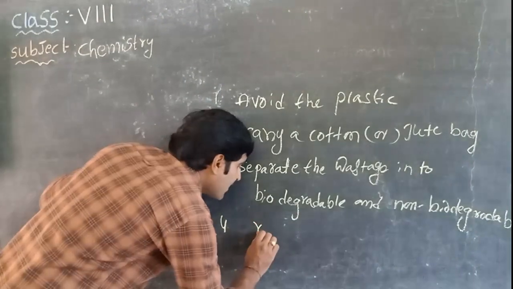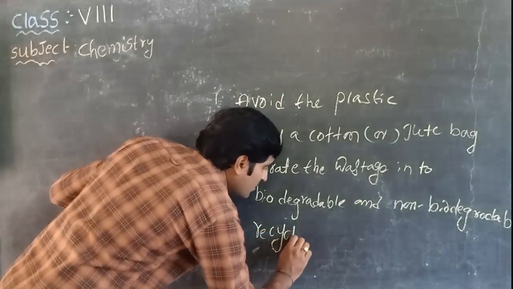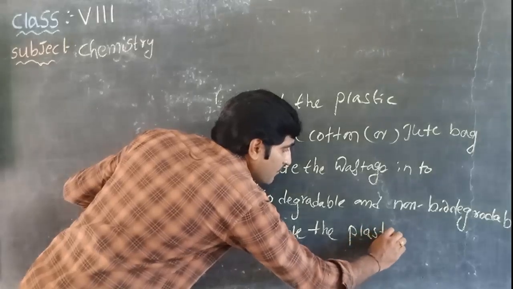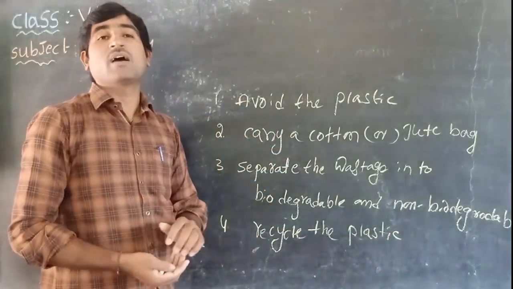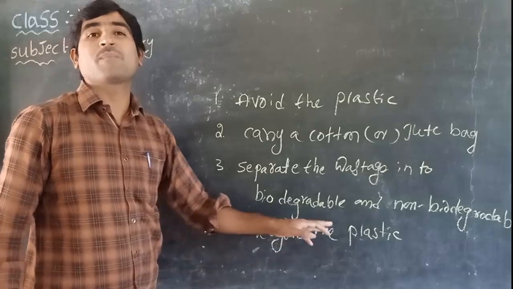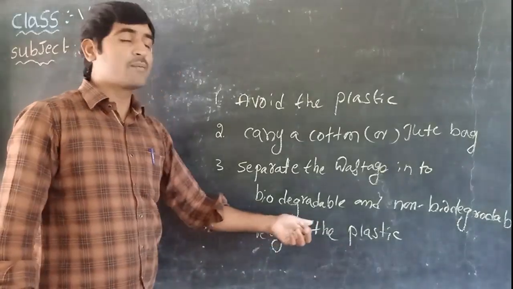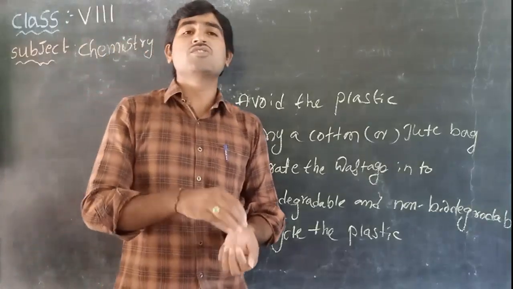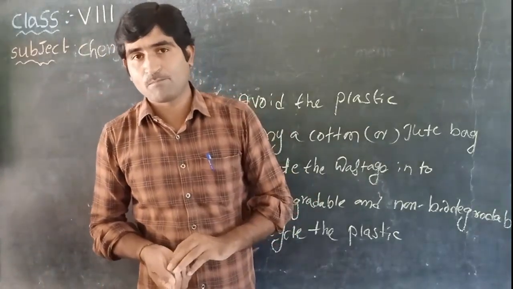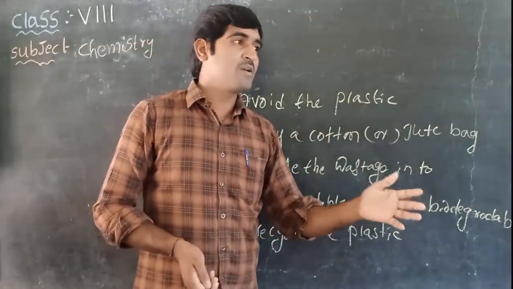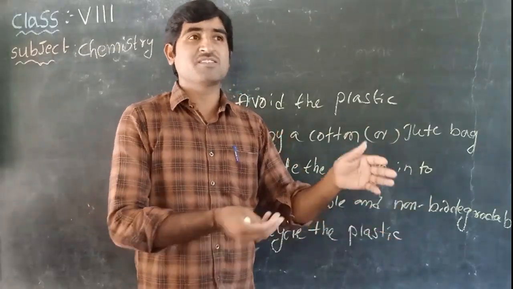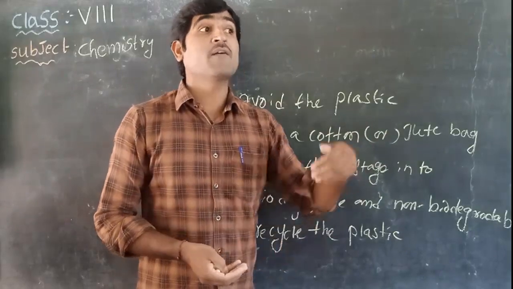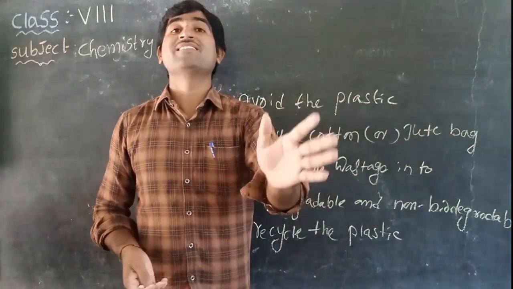Next, one more important thing in the process of avoiding plastic is to recycle the plastic items. Recycle the plastic. It is very important in minimizing the use of plastic. Recycling the plastic means you use plastic for one purpose, and after that purpose the use is over. That plastic item may decay, that means spoiled.